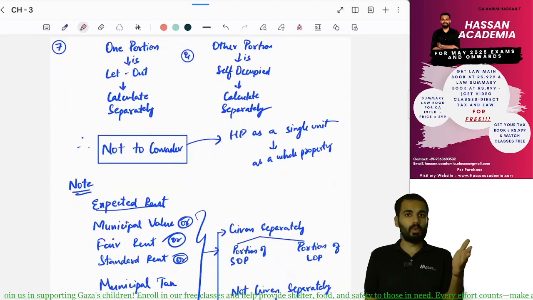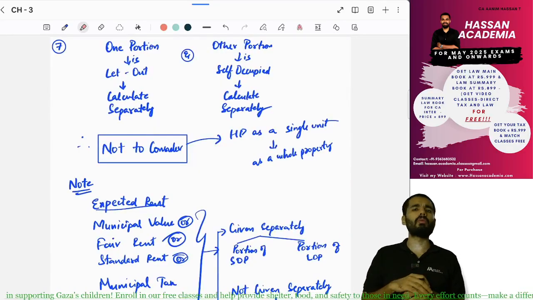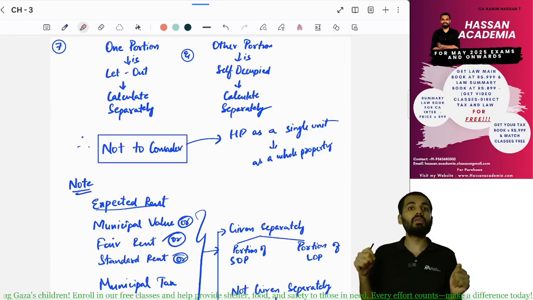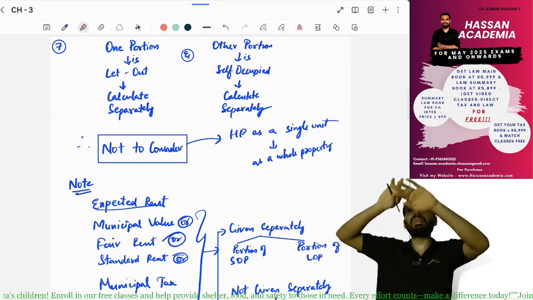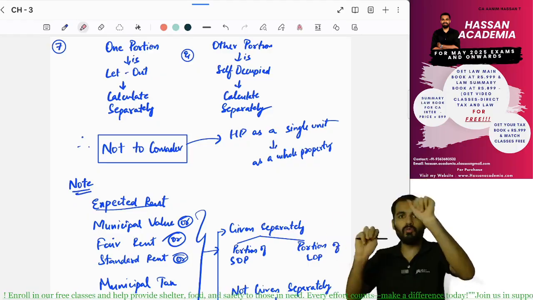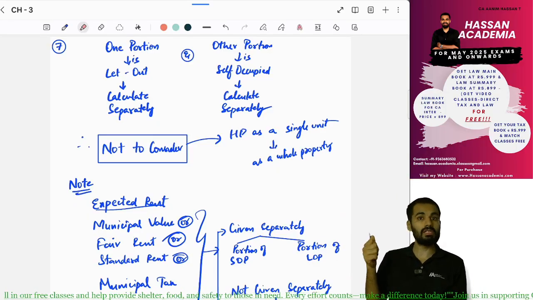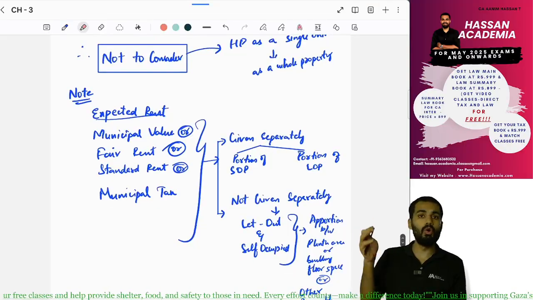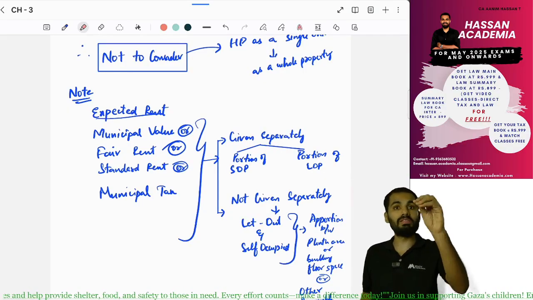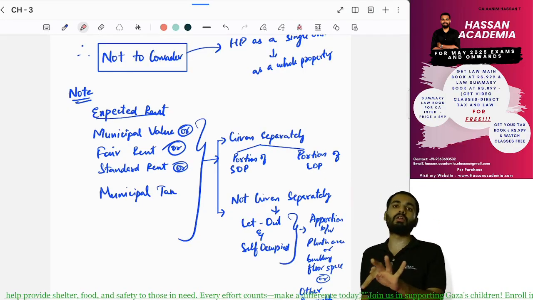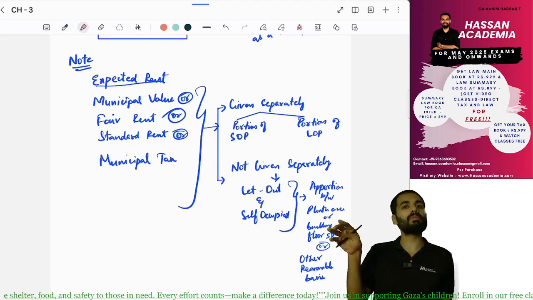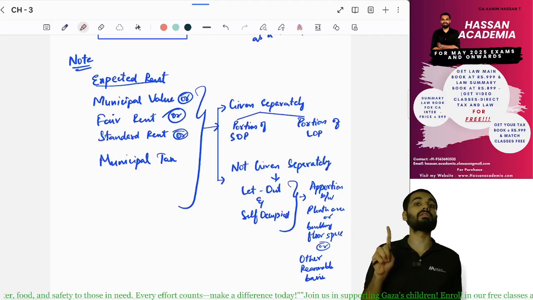Next, one portion is let out and another portion is self-occupied. Ground floor is let out, first floor is self-occupied. So in this situation, will you consider the entire property as let out or as self-occupied? No. Separately, the let out floor you will consider as let out, and the self-occupied floor as self-occupied. You will do the calculation separately. For calculating the let out portion, you have to know the expected rent, fair rent, standard rent, and all. That will be asked in the question. If it is not asked in the question, do the calculation based on floor space. Also the municipal tax.